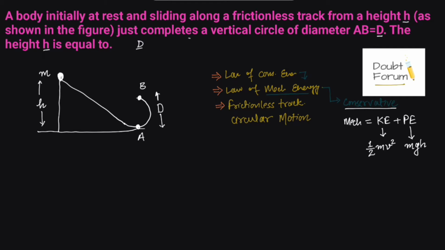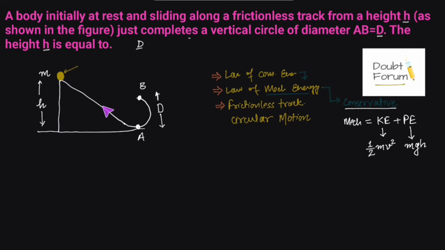Here they say frictionless track, so let us understand the significance. This is a mass, it is moving, so let us consider this small ball or mass to be a system. Now, what forces are acting on it? The forces acting on it are gravitational forces, and when it is moving along the track, friction would not be acting because it is a frictionless track.